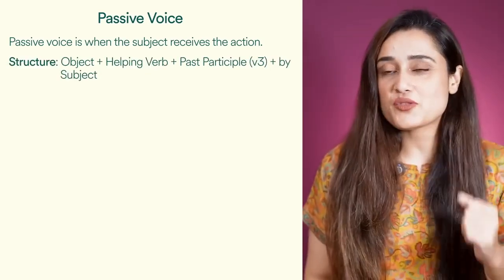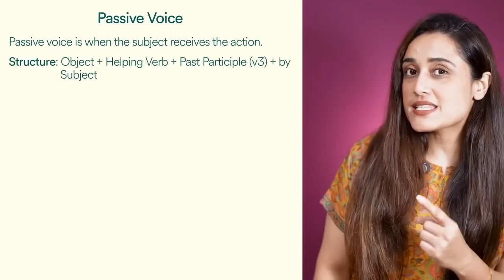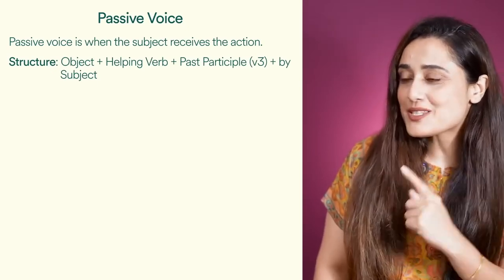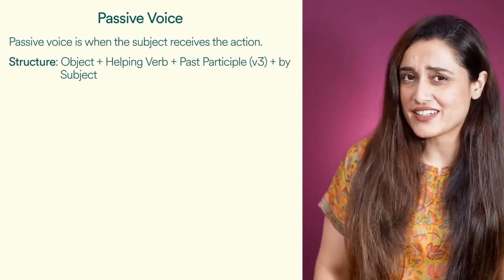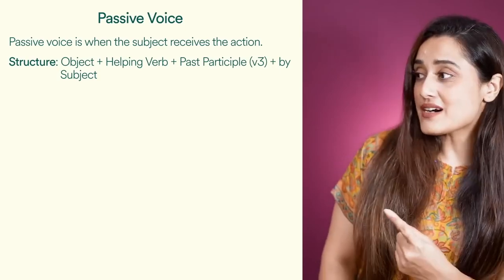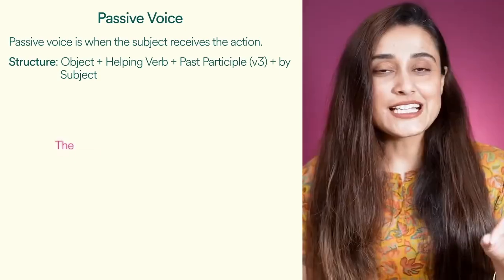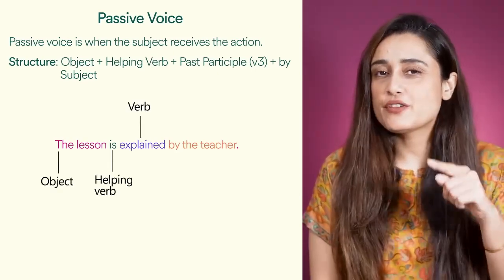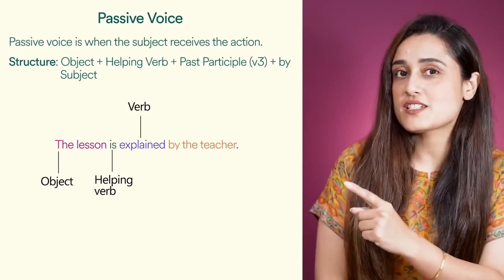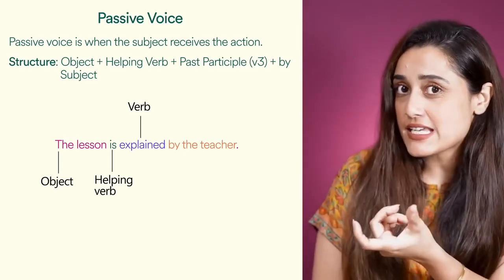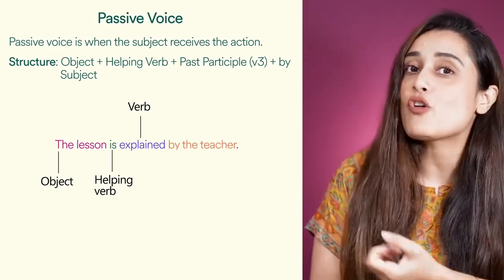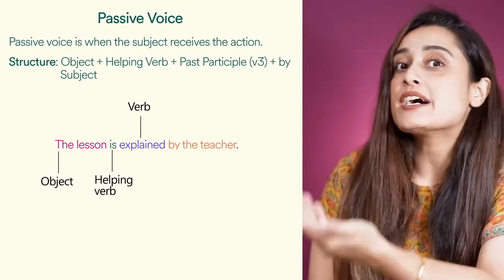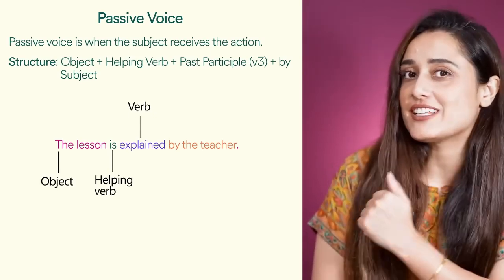And this is how the structure looks like. Object plus the helping verb plus the past participle, which is also called V3. Okay, the third form of verb, plus by subject. The lesson is explained by the teacher. Here, if you notice, the focus has shifted. The lesson in the sentence is receiving the action of explanation, which is being done by the subject, which is teacher in this case. Again, don't miss the exceptions to the structure towards the end of the video lesson.